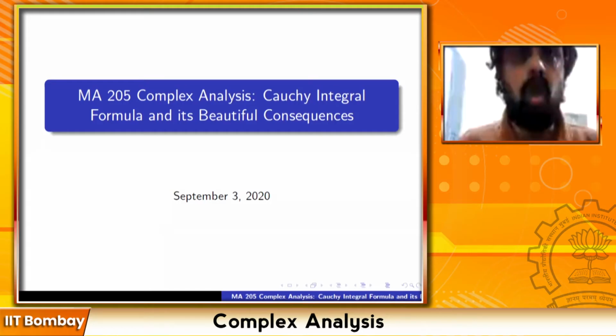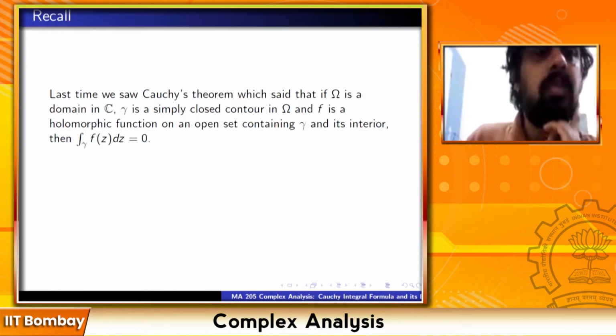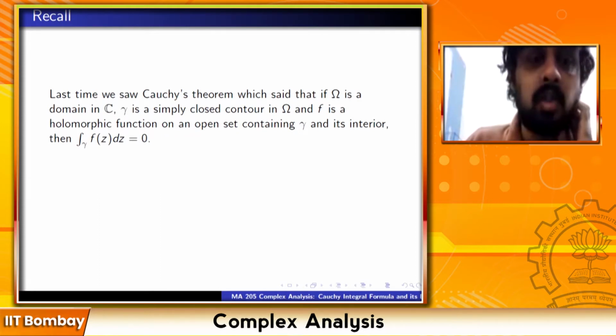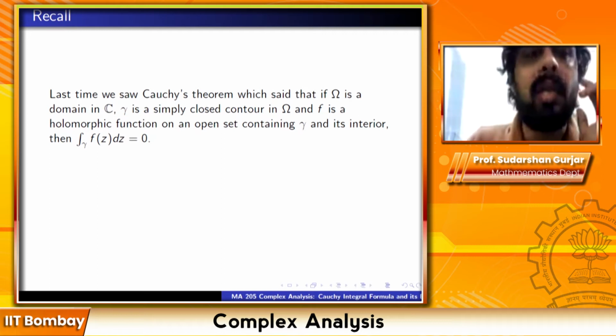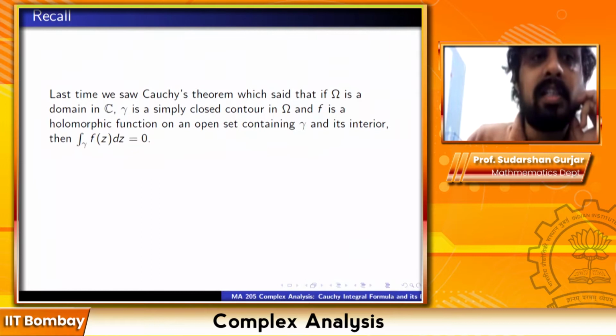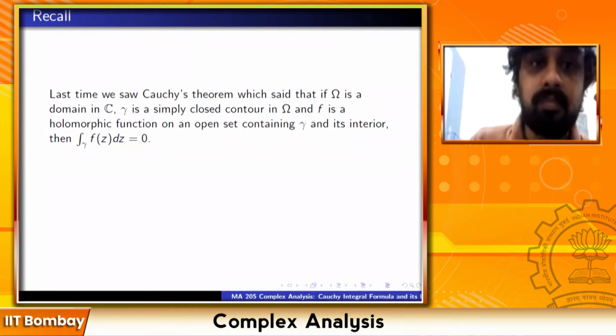So the topic for the day is Cauchy integral formula and its beautiful consequences. Last time we saw Cauchy's theorem, which said that if omega is a domain in C and gamma is a simple closed contour in omega and f is a holomorphic function on an open set containing gamma and its interior, then integral f(z) dz along gamma is equal to 0. This was the main theorem of last time.